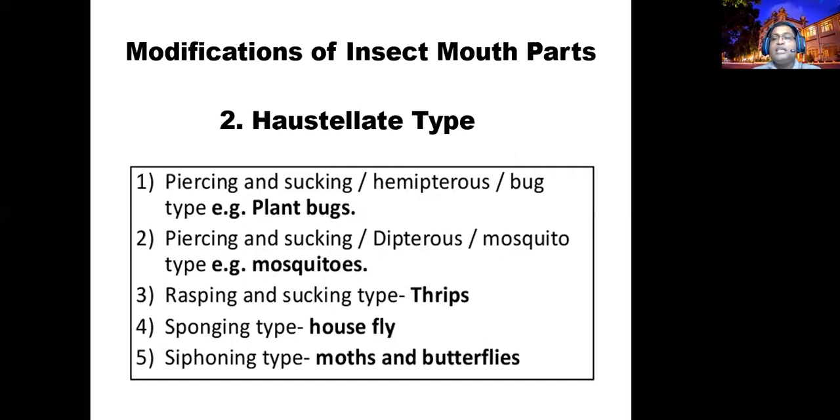So structural differentiations are there. The third category is rasping and sucking. Nowadays, if you go through advanced literature, rasping and sucking may not be listed, because they say that rasping and sucking is also piercing and sucking. This is especially in thrips. Another one is the sponging type, especially in house flies, sponging mouth parts. Another category is the siphoning type mouth parts, like a tusk in elephants, in moths and butterflies. We will discuss one by one how it has been modified in liquid feeding insects.